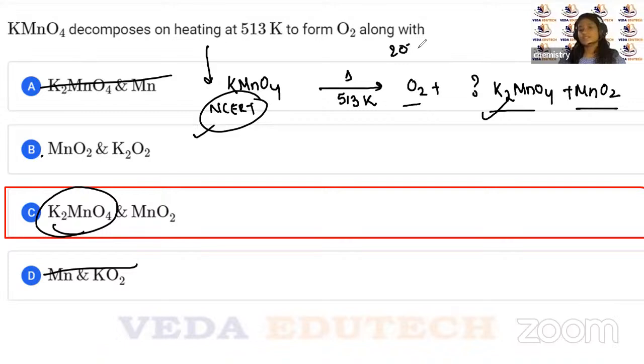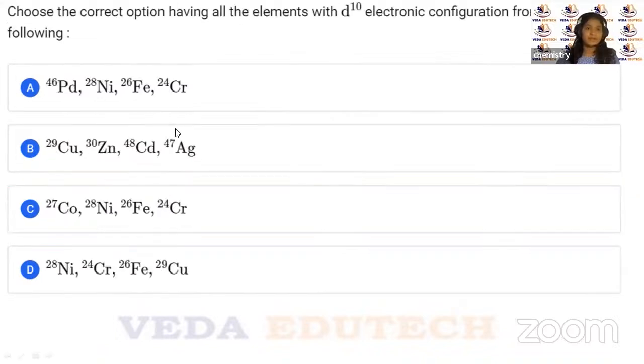So again, this was asked in the year 2024. So some direct questions are being asked. So this is a direct hint to you that you refer to NCERT and its questions. This one, children.